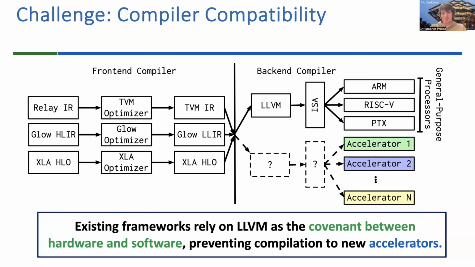Furthermore, existing frameworks rely on an LLVM backend. As you can see in the figure, if we're trying to compile to a CPU or maybe to a GPU through PTX, we would typically just go through LLVM. It's a very mature infrastructure. However, if we're trying to compile to some new accelerator, this sort of interface doesn't exist anymore. And so therefore, we don't have the ability to compile to just any arbitrary accelerator.